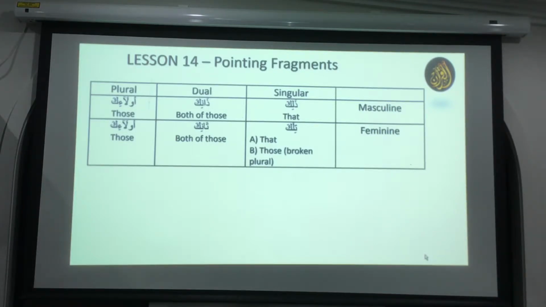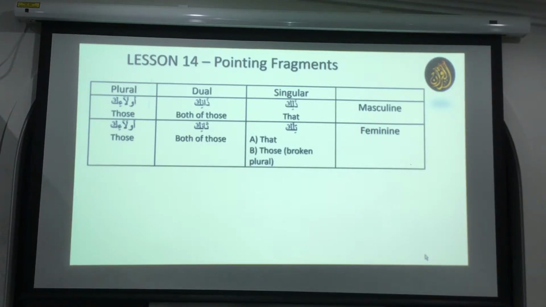So dhalika and tilka. Then in dual, dhanika and tanika. I don't know whether Allah subhanahu wa ta'ala uses these in the Quran or not. I think Allah never used this in the Quran, but I'm not 100% sure, maybe 90%. I think these two words haven't even been used.